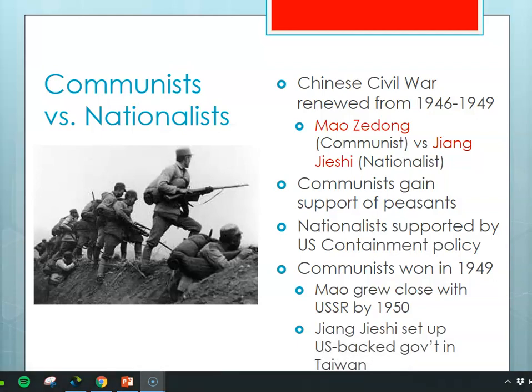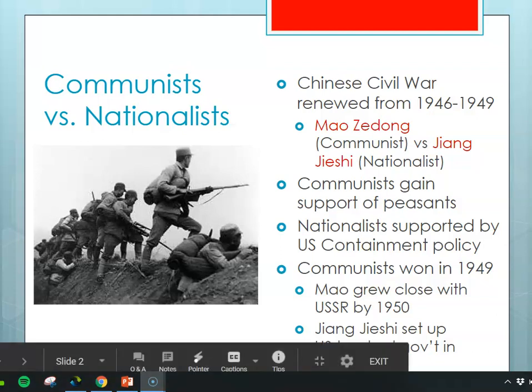Mao then grew close to the main communist country, the USSR or the Soviet Union, by about 1950. Meanwhile, Jiang Jieshi, or Chiang Kai-shek, set up a United States-backed government on the island of Formosa, which became the country known as Taiwan.